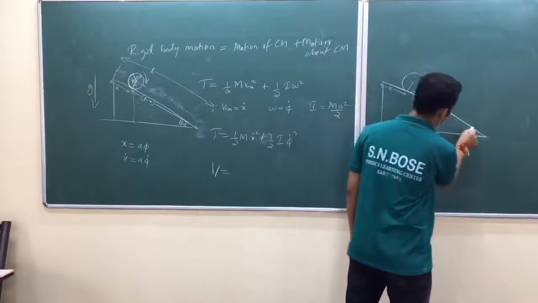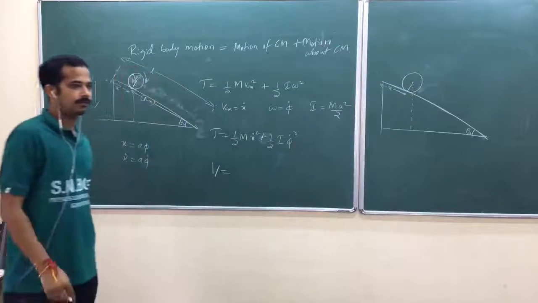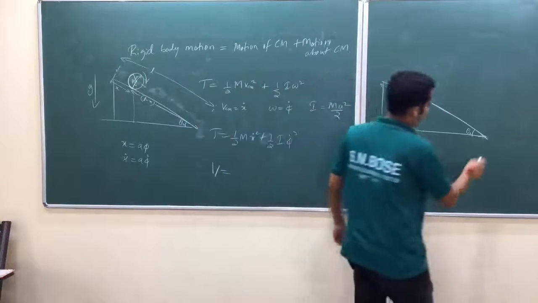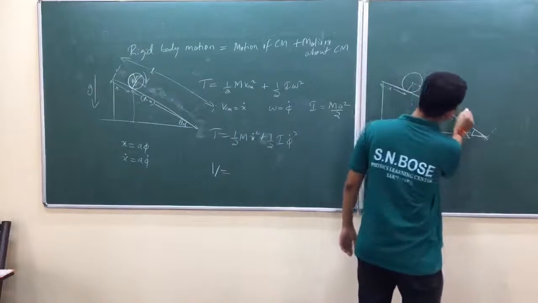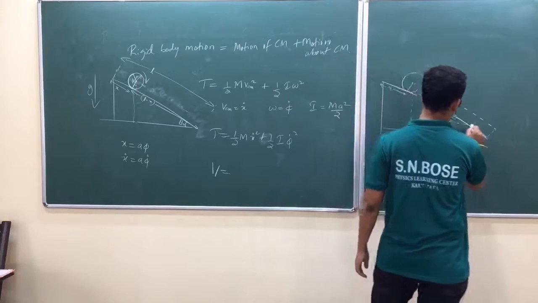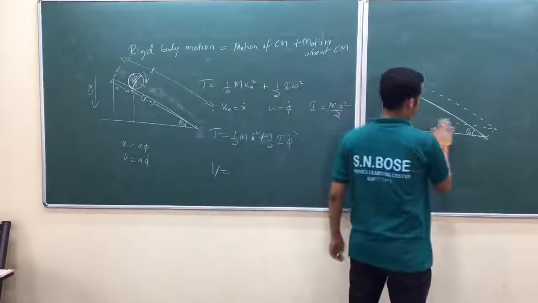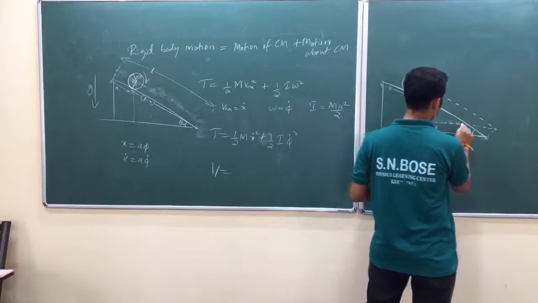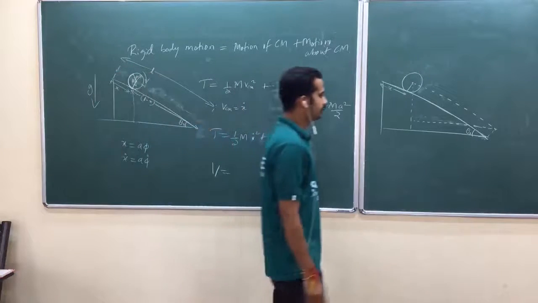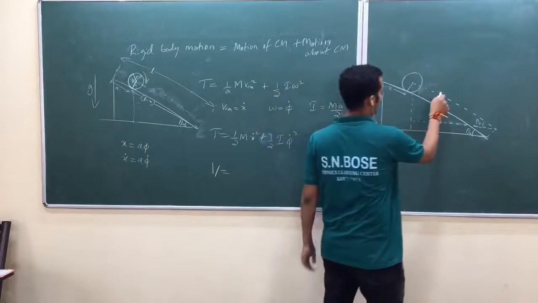This one as total length L. But when we define it here, if the center of mass trajectory is like this, I have to define it in this triangle, theta naught. Am I right? This is your L minus x.